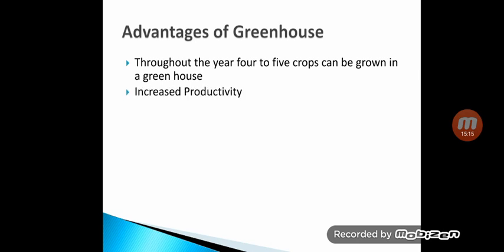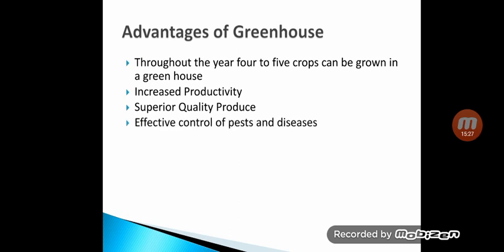Second, increased productivity. We have seen in the last slide also, increased productivity. Also superior quality produce, you can get export quality produce. Again, effective control of pests and diseases. The percentage of germination of the seeds is high.